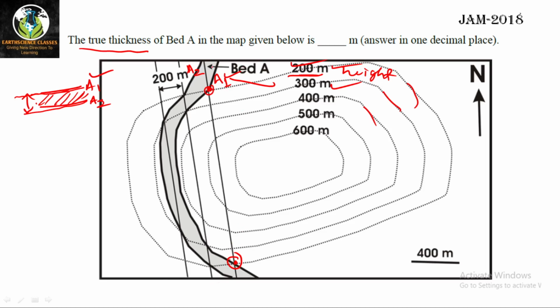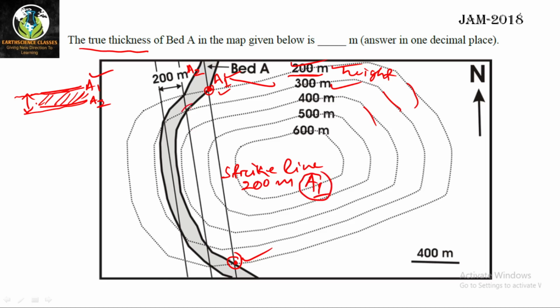If I join a line joining this point and this point, that will be called the strike line. This is the strike line, and the value of the strike line is 200 meter for the A1 contact.